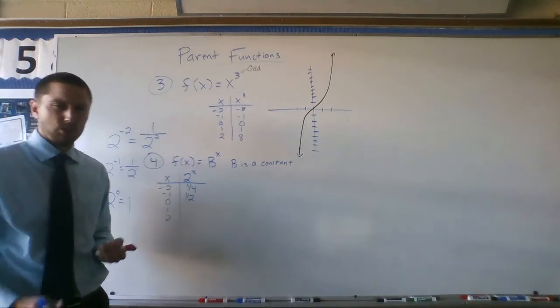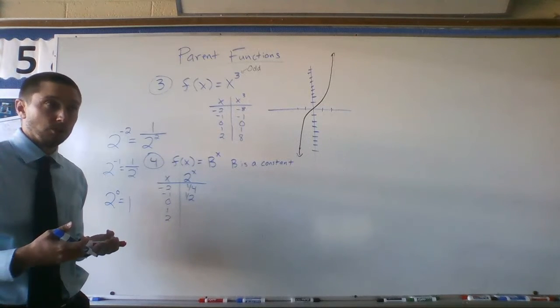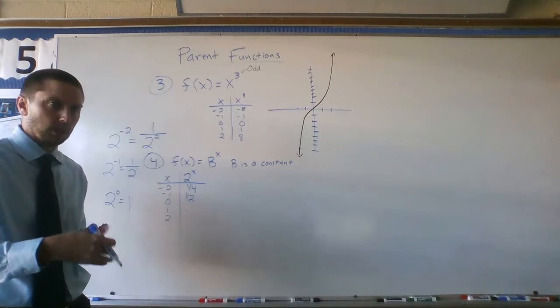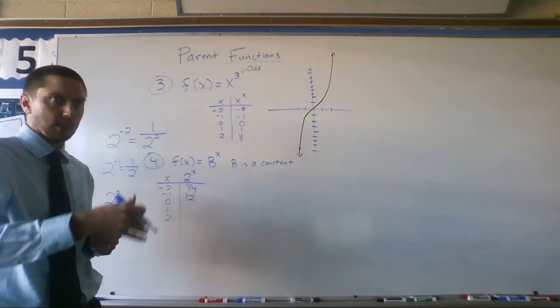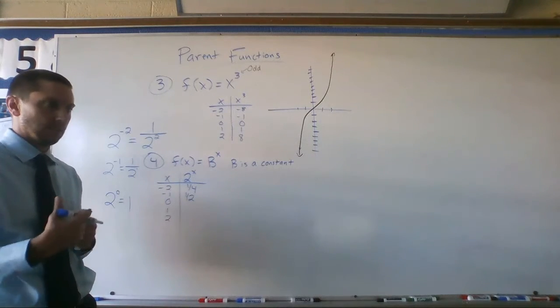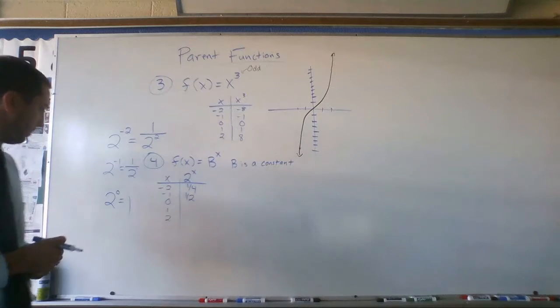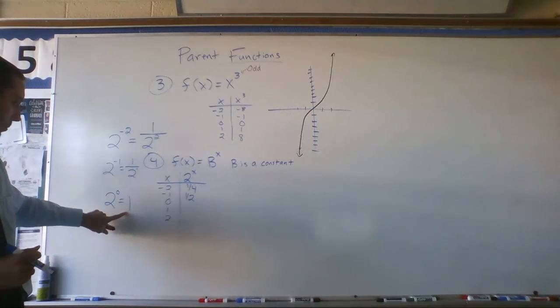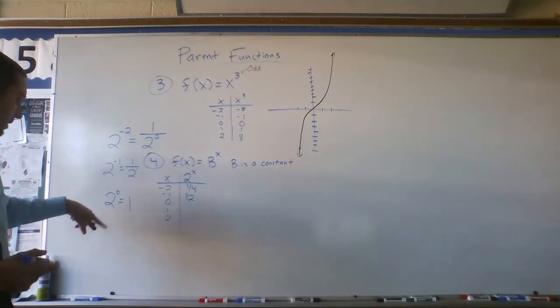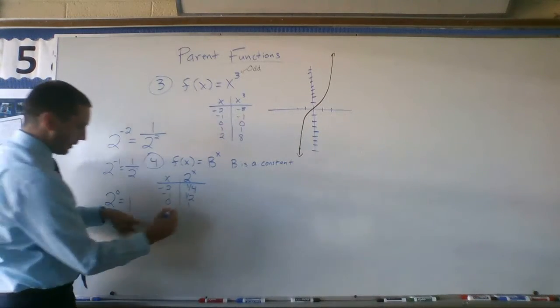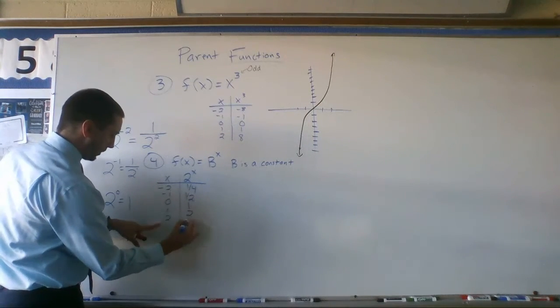Like, what is 2 squared? That means 2 times 2. 2 cubed, that'd be 2 times 2 times 2. 2 to the 4th, that'd be 2 times 2 times 2 times 2. So how does 2 to the 0 equal 1? What does that mean? I don't know. We'll talk about it some other day. But for now, we'll just go with what we've been told in our algebra classes. Anything to the 0 power is 1. And then 2 to the first is 2. 2 squared is 4.